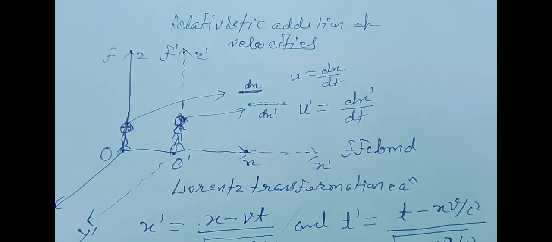Thus both observers measure the same value for the velocity of light in their own frame. We can say that the velocity of light is an absolute constant independent of the frame of reference. This is one of the postulates of relativity, which has been proved by this derivation.